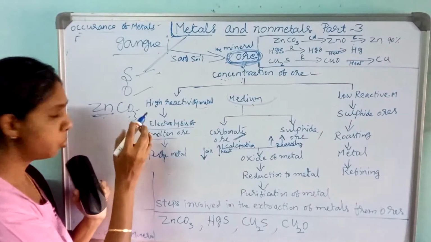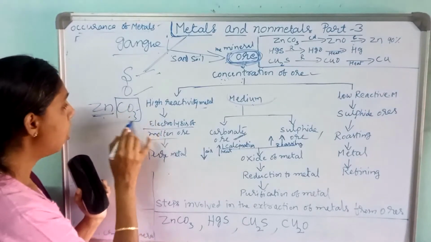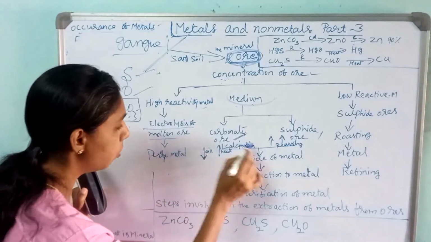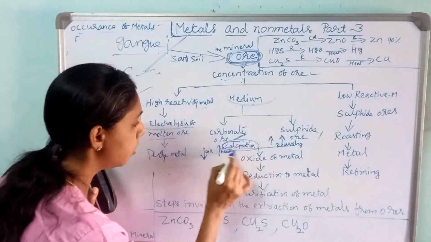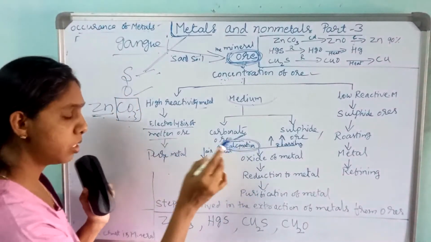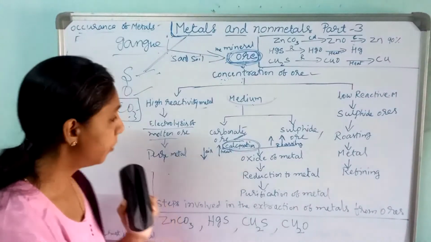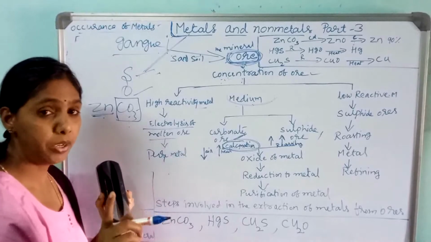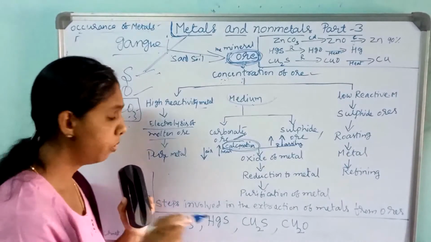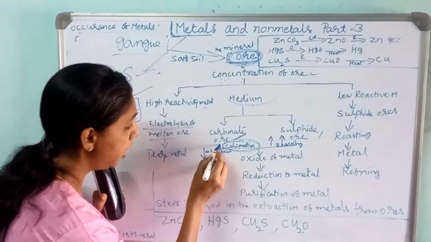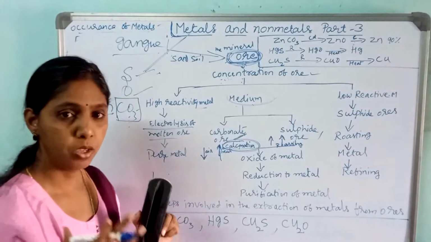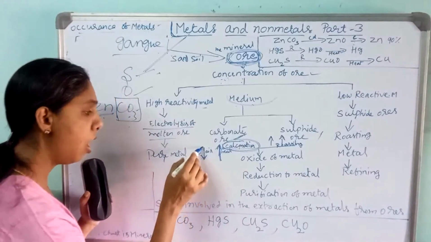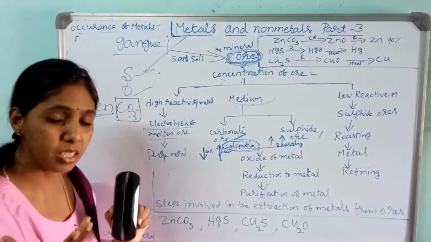Carbonate is there. So that carbonate we have to remove. How to remove? We have to use one process. That process is called calcination. Calcination is a process to remove the carbonate ore on heating, with excess, highly heating. So we have to heat it more, in the absence of air or in the presence of less amount of air.